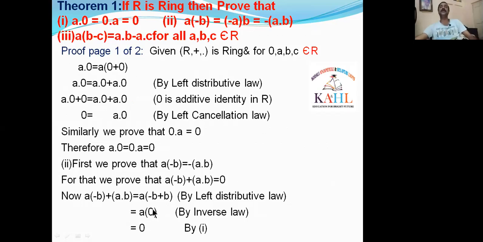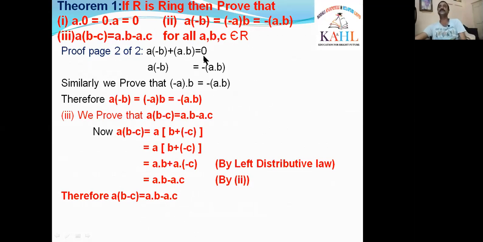A·0. What happens by the first part? A·0 is equal to 0, as in Theorem 1. So A·0 is equal to 0 by the first part. So finally we get A·(-B) + AB is equal to 0.